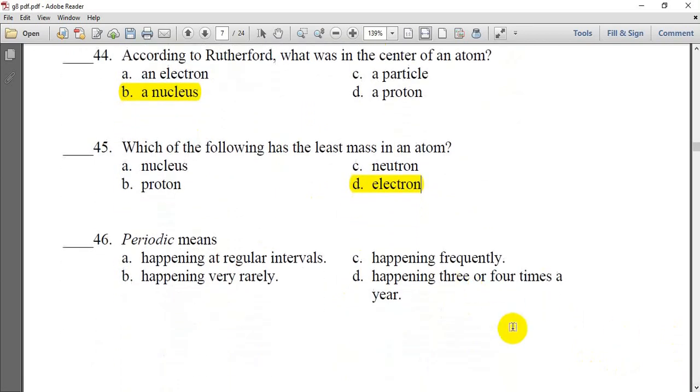Periodic means that something is repeated. So happening at regular intervals, happening frequently, happening very rarely, happening 3 or 4 times a year. Periodic means something that repeats on regular intervals, like the days of the week. They are periodic, they repeat every week by the same sequence. This means periodic. Next question.